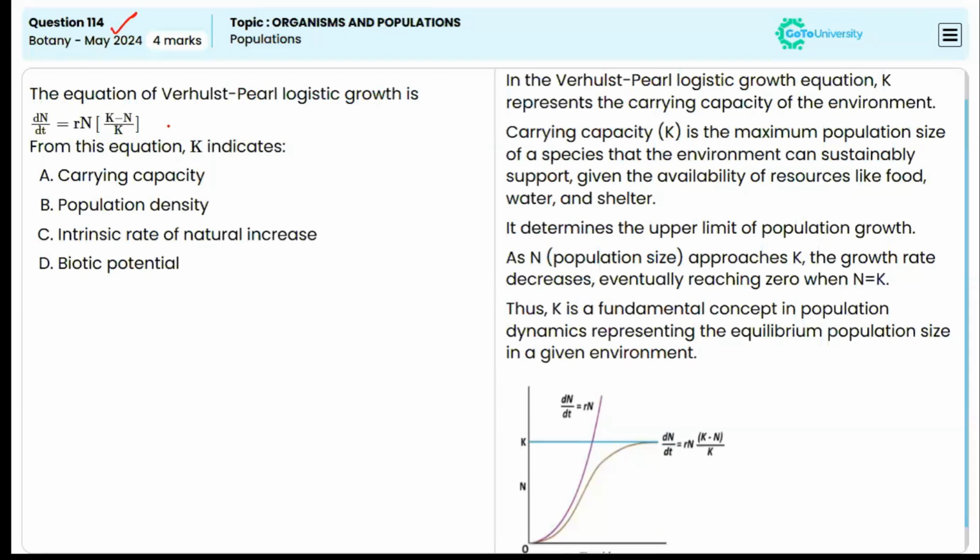In this question, you have been given the equation of the logistic growth curve and you have to find out what K indicates. K is the carrying capacity. So carrying capacity is the maximum population size of a species that the environment can sustainably support given the availability of resources like food, water and shelter. That is the K, that is the carrying capacity. So option A is the correct answer.